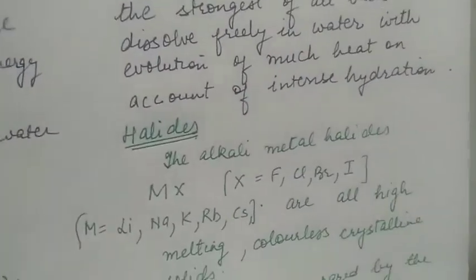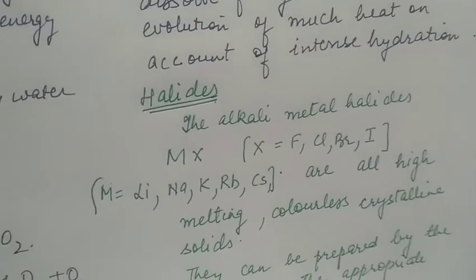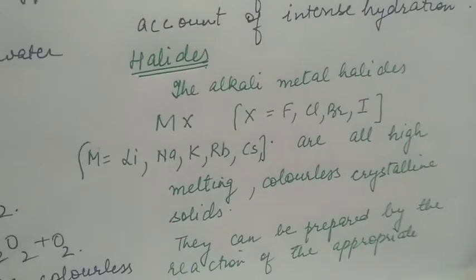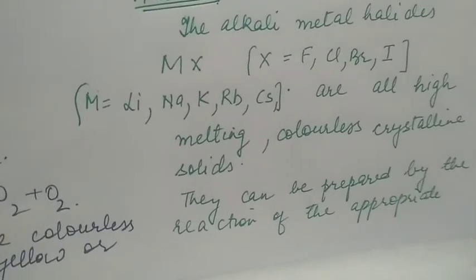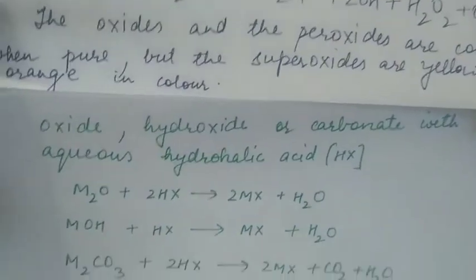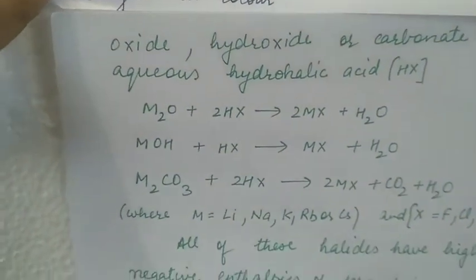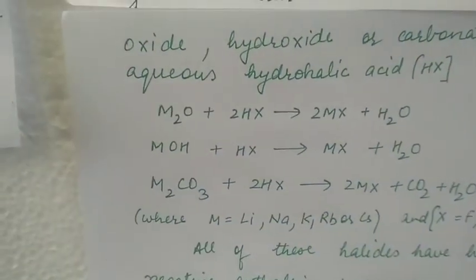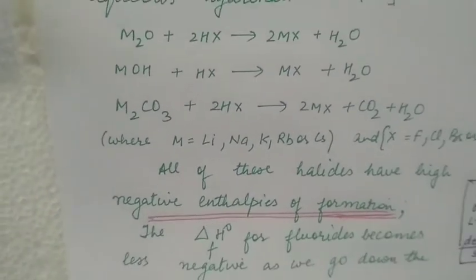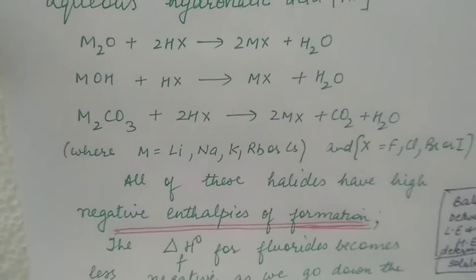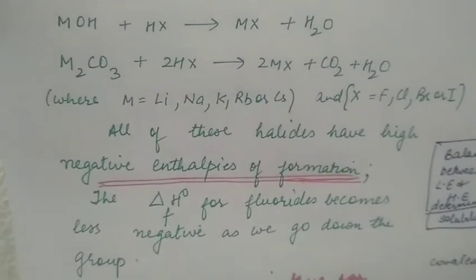The halides. The alkali metal halides are all high melting colorless crystalline solids. They can be prepared by the reaction of appropriate oxides, hydroxides, or carbonates with aqueous hydrohalic acids. Metal oxide plus hydrohalic acid forms metal halide plus water. Similarly, hydroxides also form metal halides and carbonates.